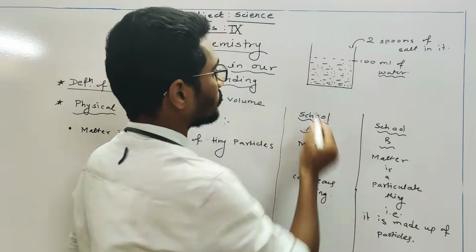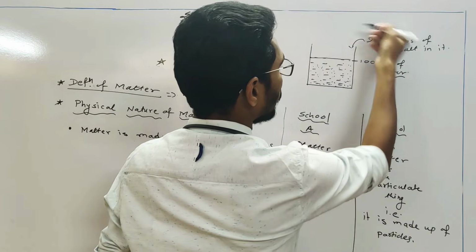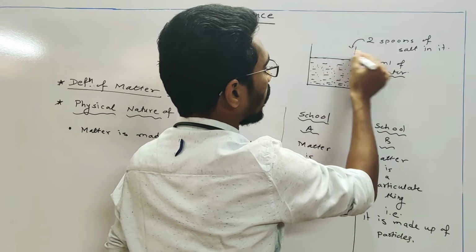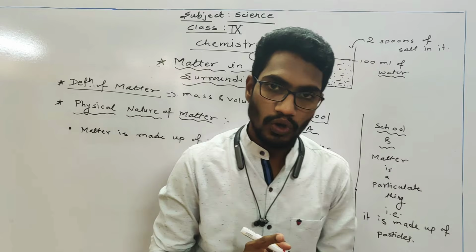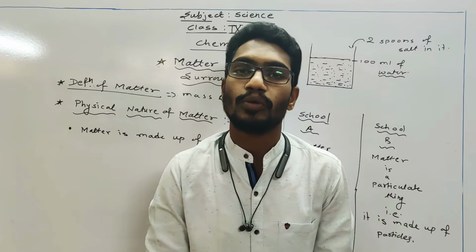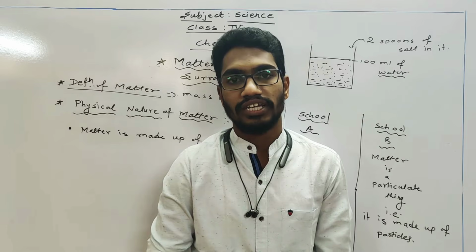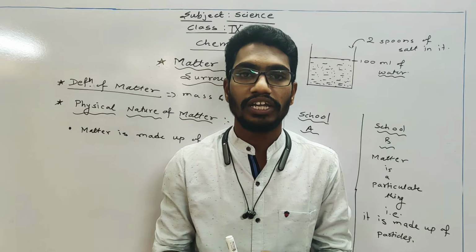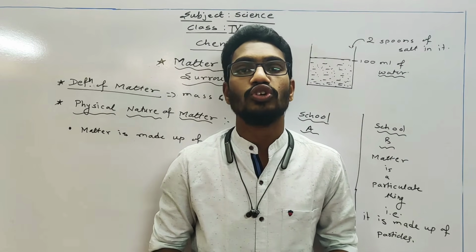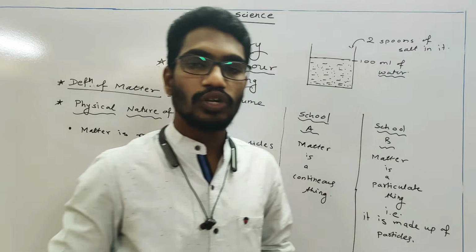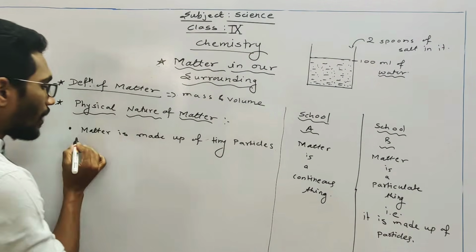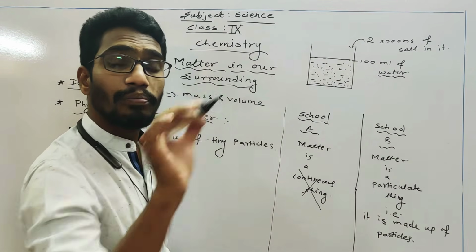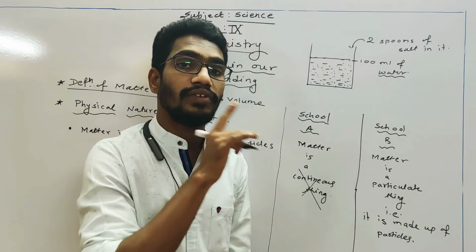If it is a continuous thing, अगर यह ऐसी कंटिन्यूस थिंग होती, so when we add a spoon of salt, that salt is above the surface. Yes or no? So when we add 2 spoons of salt in water, the water level does not rise, which concludes that water has enough space between each particle so that salt is going to dissolve in that space. So with this practical, we conclude that matter is made up of tiny particles. It is not a continuous thing. It is made up of particles, and these particles have space between them.